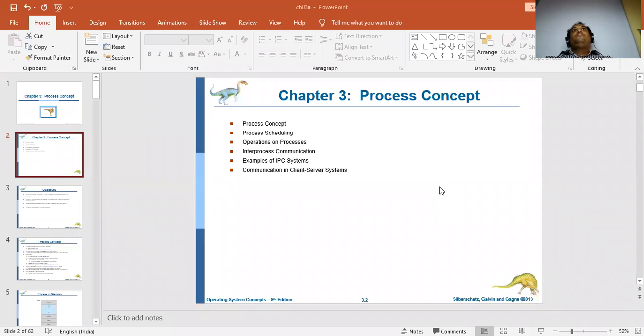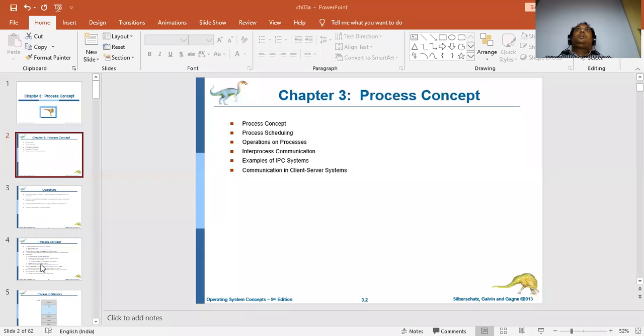Then what are the various operations that we can do on a process? Then inter-process communication. Inter-process communication is nothing but, if one task is going on, how it will communicate with other tasks. And we are going to see examples. So this is what we are going to cover in this chapter.